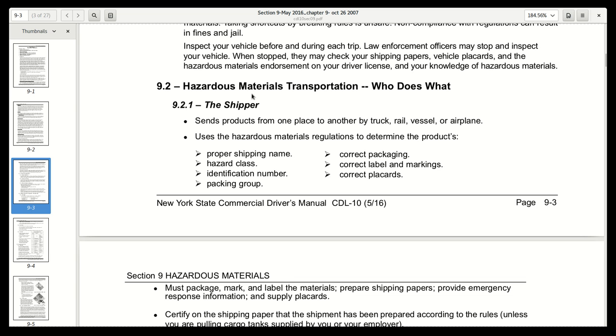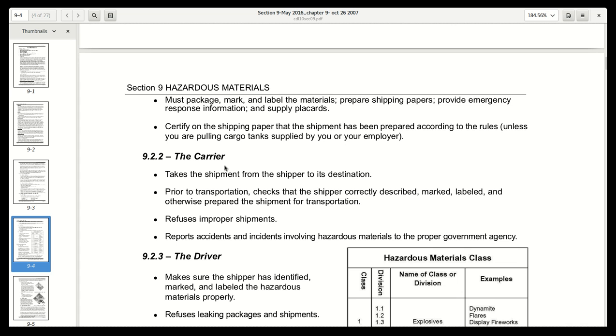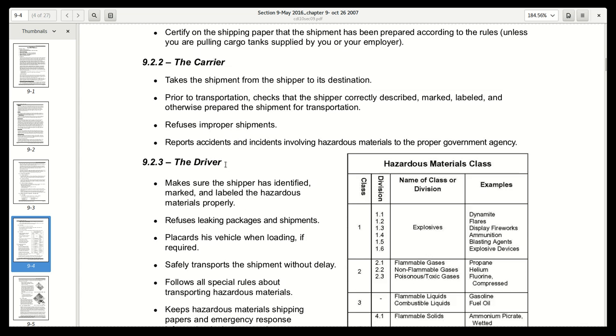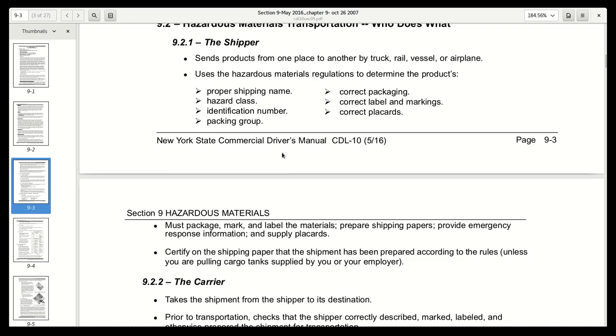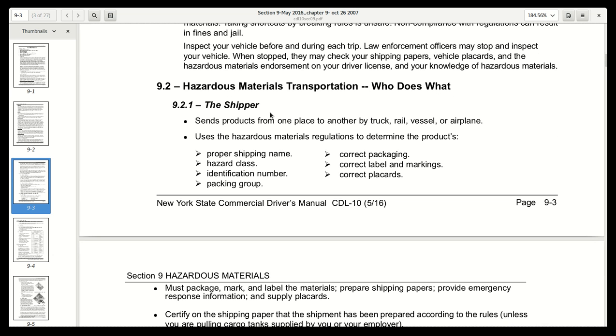All right, 9.2, hazardous materials transportation. Who does what? 9.2.1 is the shipper, 9.2.2 the carrier, and 9.2.3 the driver. All right, first the shipper. The shipper sends products from one place to another by truck, rail, vessel, or airplane.